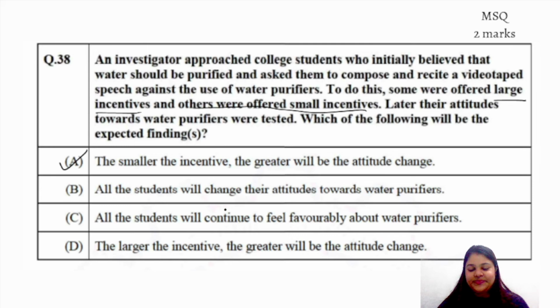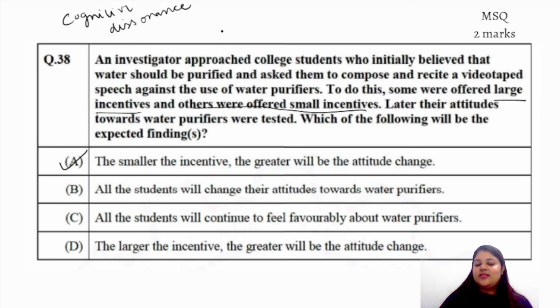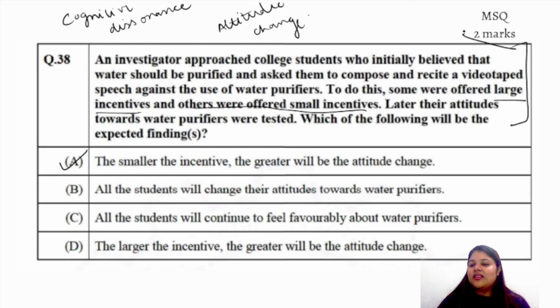Okay. So it is based in cognitive dissonance, or the theories of attitude change, you can say. So this was basically based in a theory given by Festinger and Carl, which is our minimum justification effect. So what does it say? Actually, in the whole experiment I'll talk about the minimum justification effect.